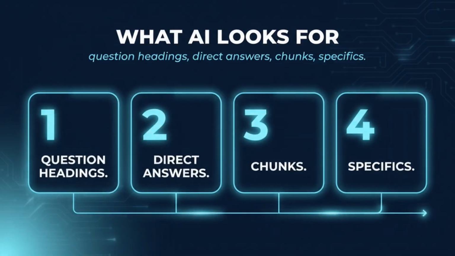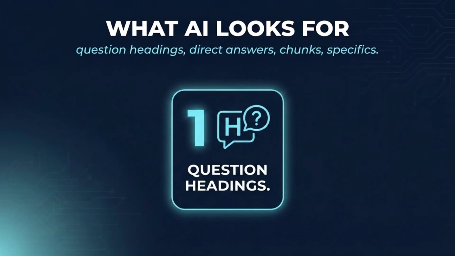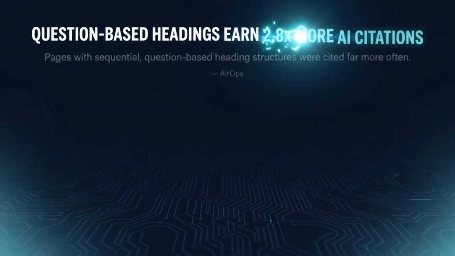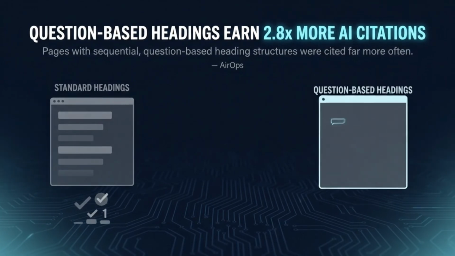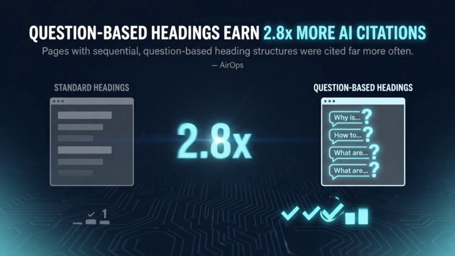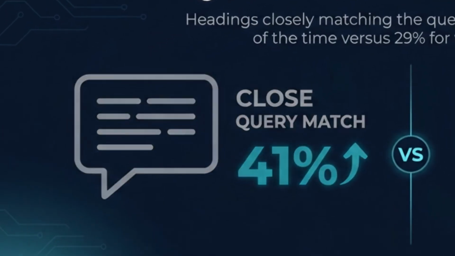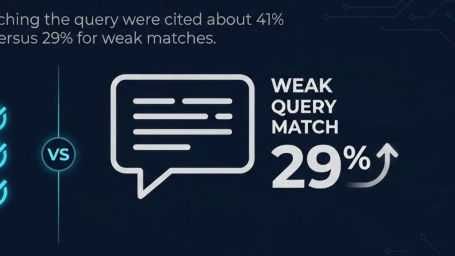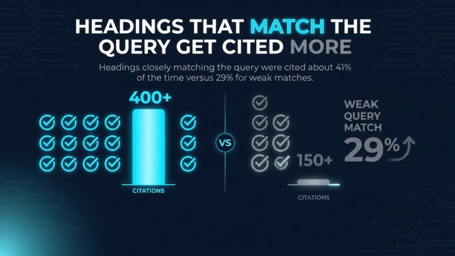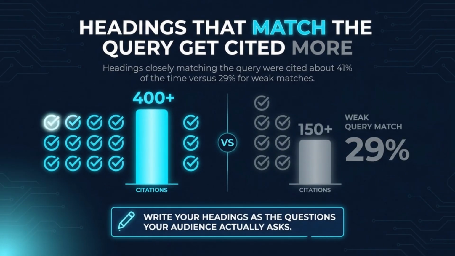4 things, each backed by evidence. 1. Question-led headings in sequence. AirOps found that pages with sequential, question-based heading structures earned roughly 2.8 times more AI citations, and that headings closely matching the query were cited about 41% of the time, versus 29% for weak matches. Write your headings as the questions your audience actually asks.